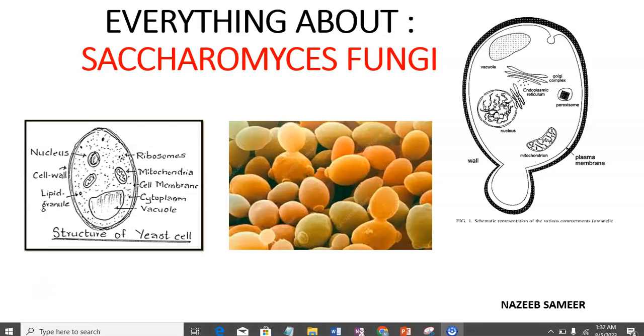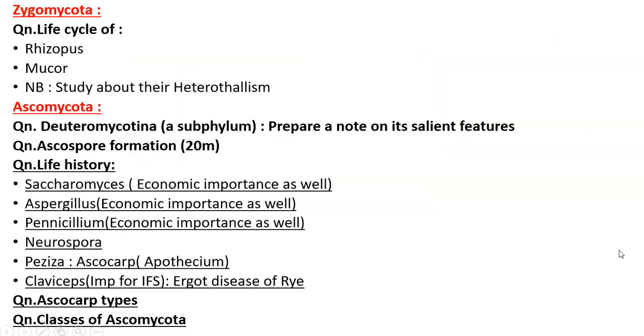Hello, hi. We were doing the survey of module fungi and we have finished Zygomycota. Today we are starting Ascomycota and Saccharomyces is the first genus which we are going to see. Before moving into today's agenda, let us see.